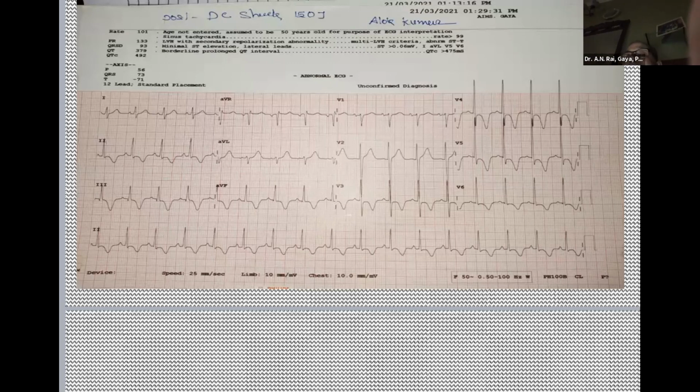But post DC shock, the ECG shows T inversion in inferolateral leads. So what is the underlying cause? I have already shown one ECG of apical cardiomyopathy. Is it apical cardiomyopathy? Maybe.